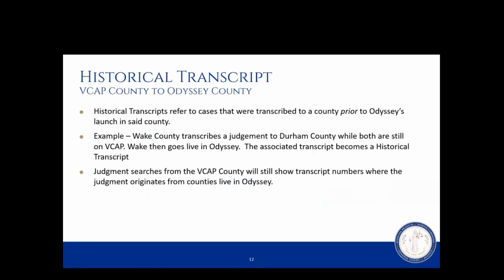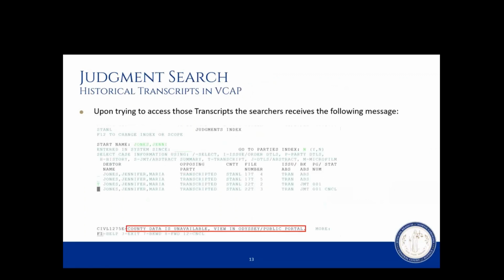However, it would be very limited access to that information from there. If we were to try to access that information for that county that is live in Odyssey, we would receive the statement below stating that the county data is unavailable, and would also include instructions to view the information in Odyssey/public portal.